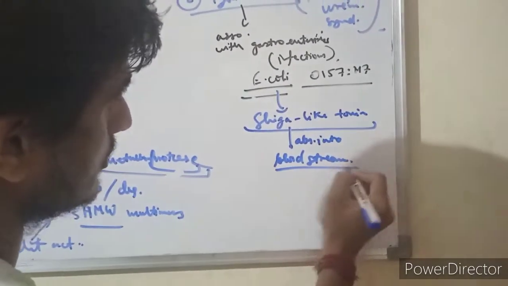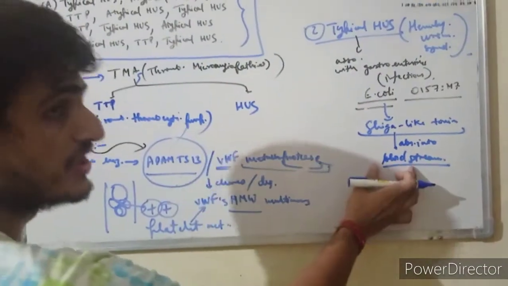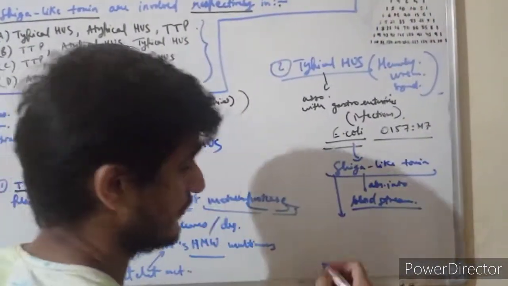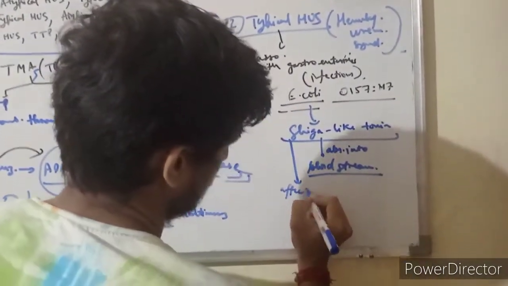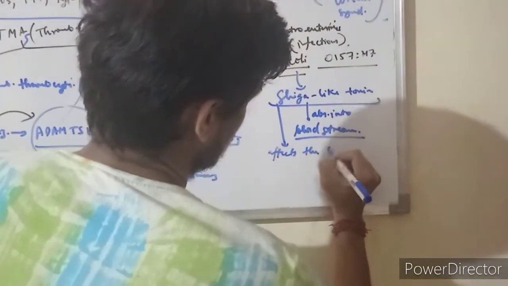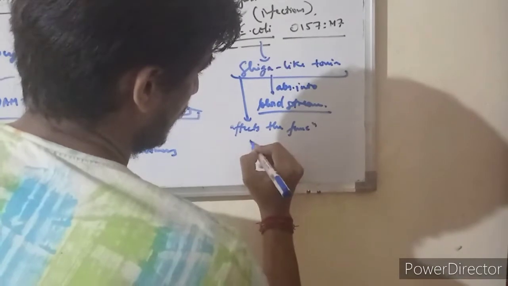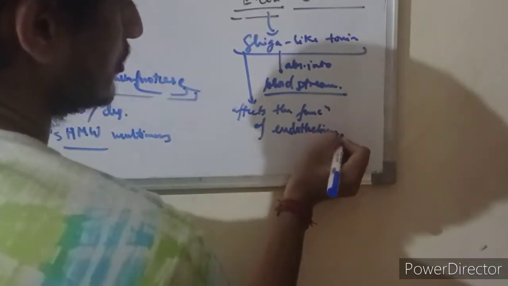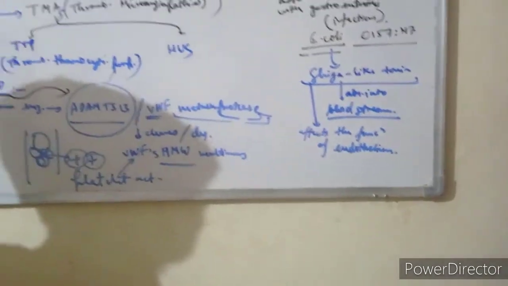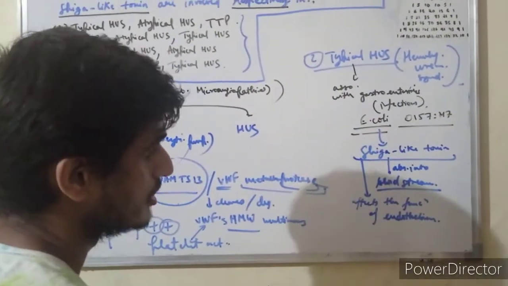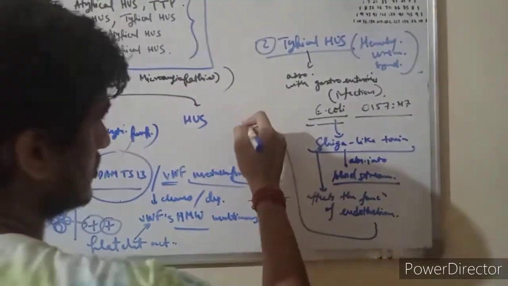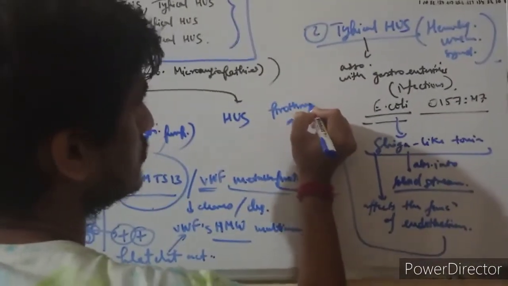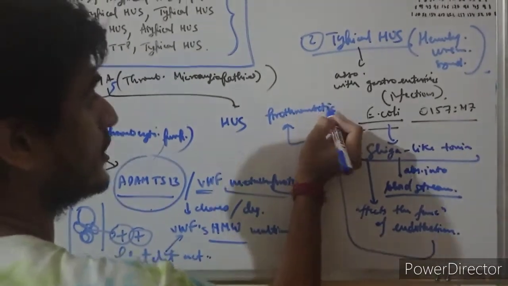Now, what the Shiga-like toxin does in the bloodstream is that it injures and affects the function of the endothelium. This dysfunctional endothelium causes a prothrombotic shift.